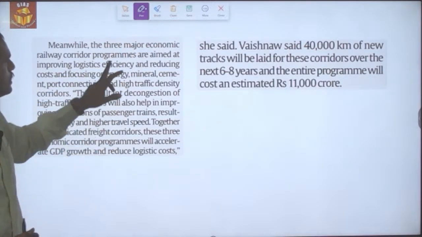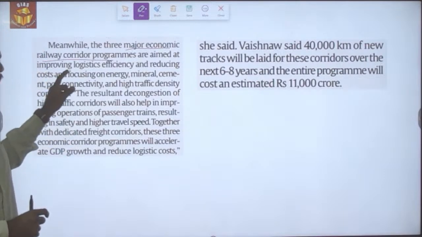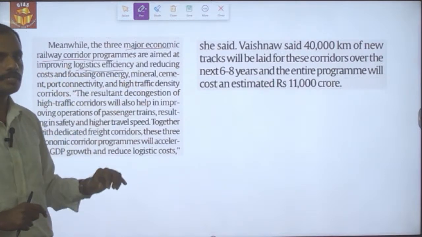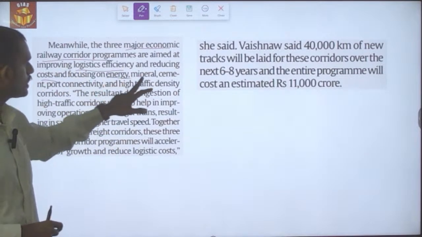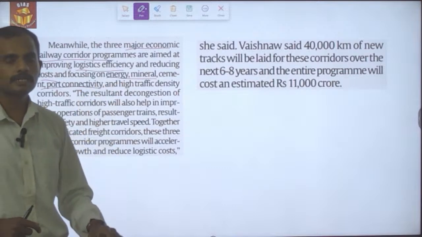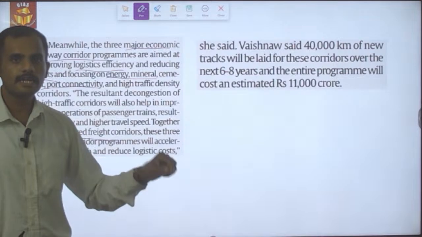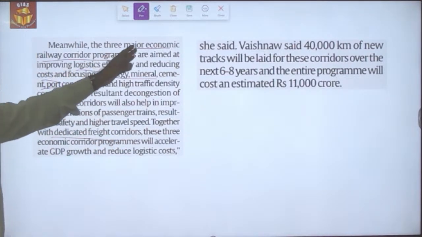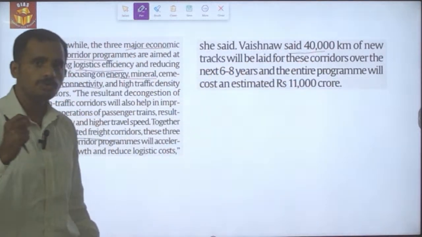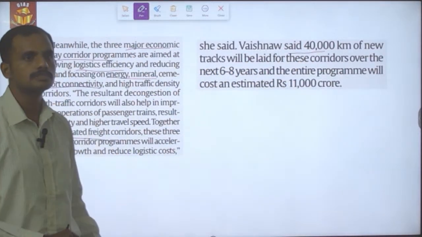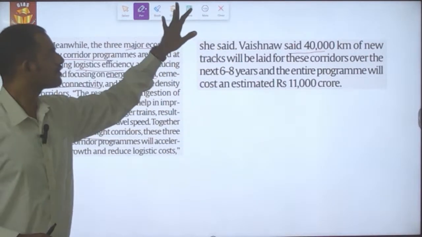At the same time, 3 major economic railway corridors are going to be implemented, which aim to improve logistic efficiency and reduce cost, focusing on energy, mineral, cement as well as port connectivity. This will be implemented along with the already existing dedicated freight corridor, and as part of the 3 economic railway corridors, 40,000 kilometers of new tracks will be laid in the next 6 to 8 years. So this relates to the railway infrastructure.